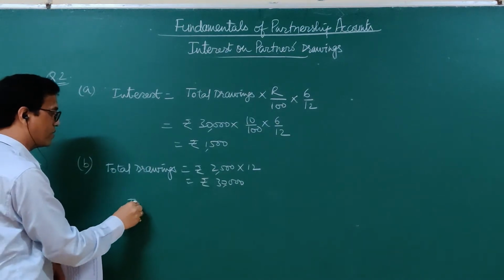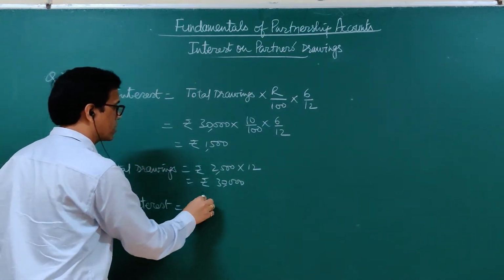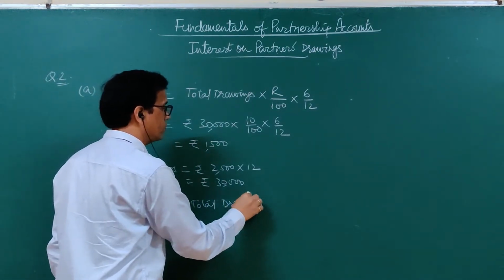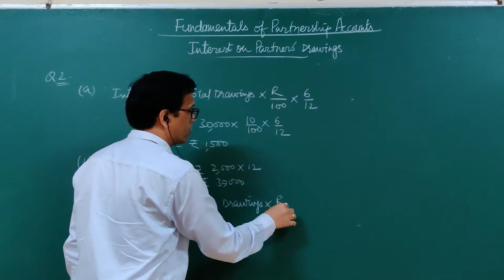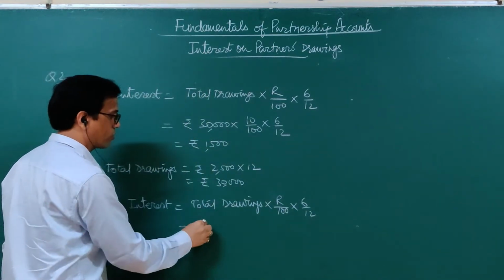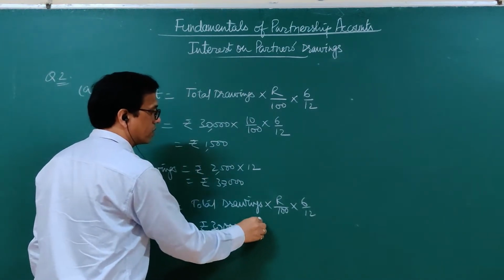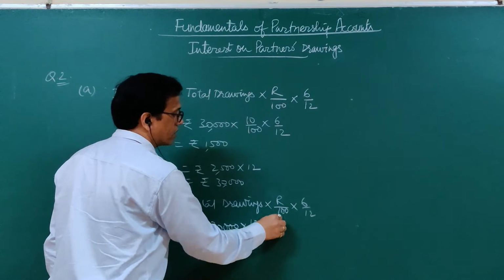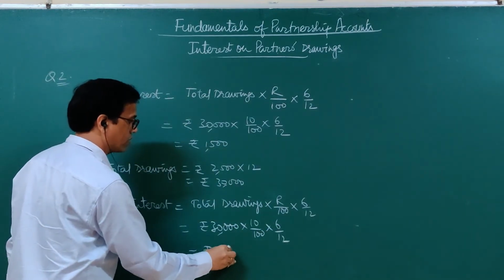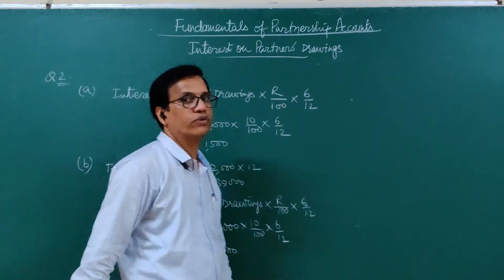Again, the interest will be same as case A. Total drawings into rate into 6 by 12. Total drawings here is 30,000, 10%, 6 months. It will also be 1,500 here. So this is the solution to this question.